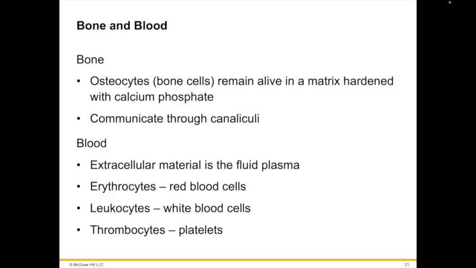Bone is unique to vertebrate animals. In bone, the matrix is composed of calcium phosphate crystals. Some other animal groups employ calcium carbonate to form rigid structures. Bone cells, called osteocytes, remain alive even though the extracellular matrix becomes hardened with calcium phosphate crystals. Bone is vascularized. Blood vessels travel through the central canals or osteon canals into the bone, providing nutrients or removing wastes. Osteocytes extend cytoplasmic processes